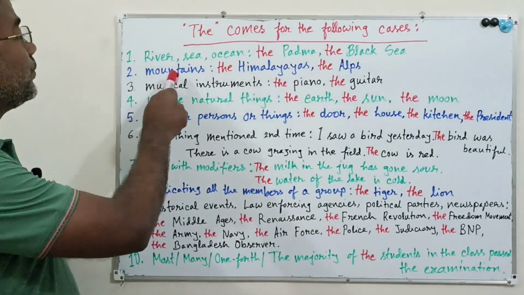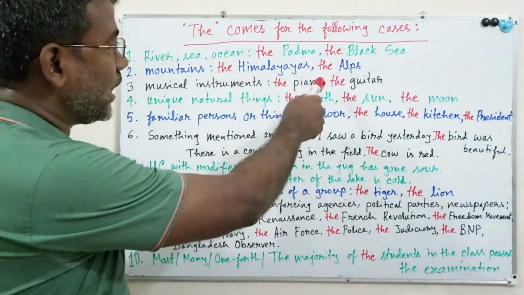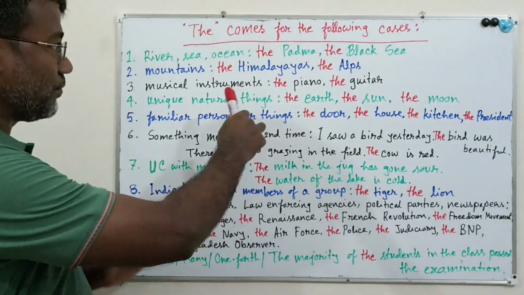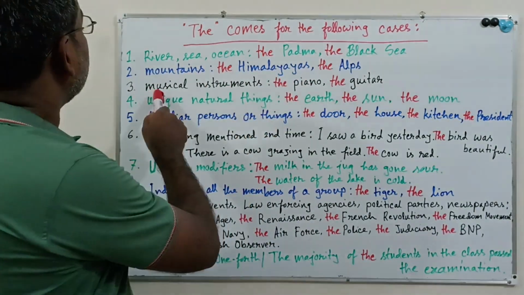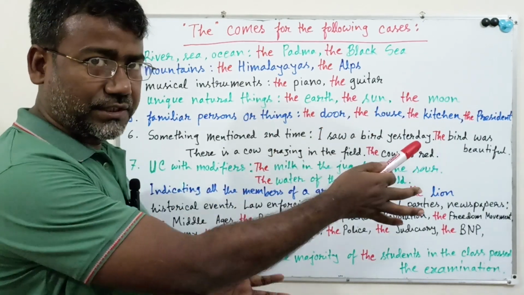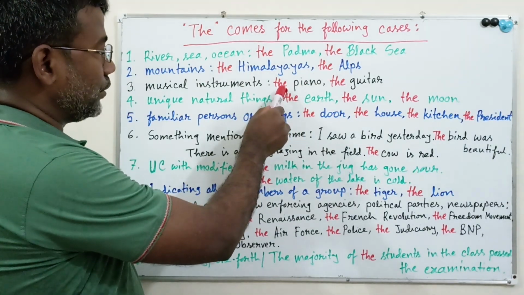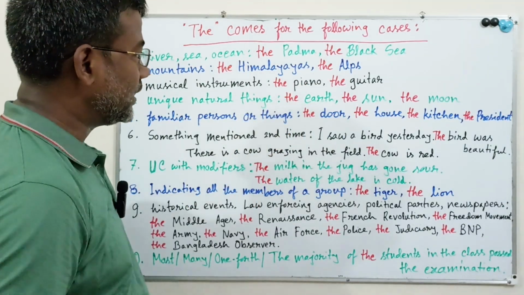Number two, before mountains, you have to use "the": the Himalayas, the Alps. These are the range of mountains. Number three, before musical instruments: the piano, the guitar. Piano is a musical instrument, so before piano, you have to use "the".